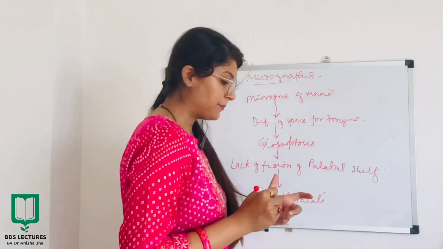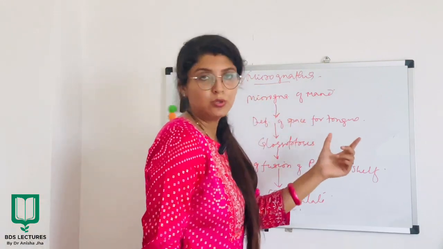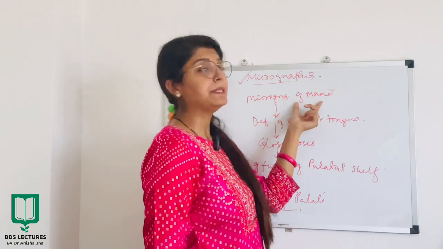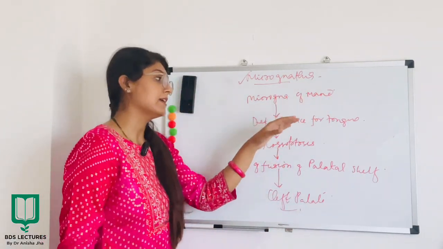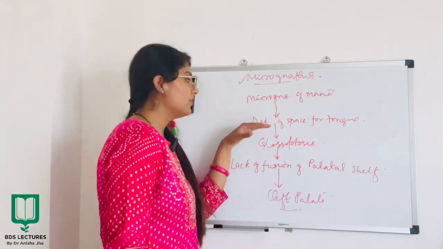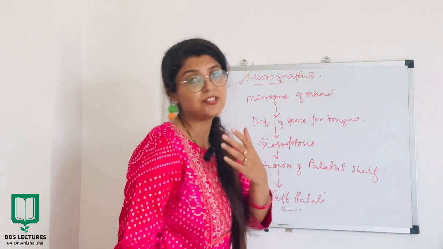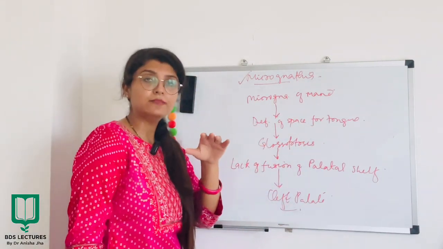Alright, I'll repeat. जब भी Pierre-Robin syndrome होता है, as I told you, हमें micrognathia of mandible देखने मिलेगा. इस micrognathia of mandible के वजह से there will be deficiency of space for the tongue. tongue को develop करने के लिए जगह नहीं मिलेगा, and which will lead to backfalling of tongue, right?